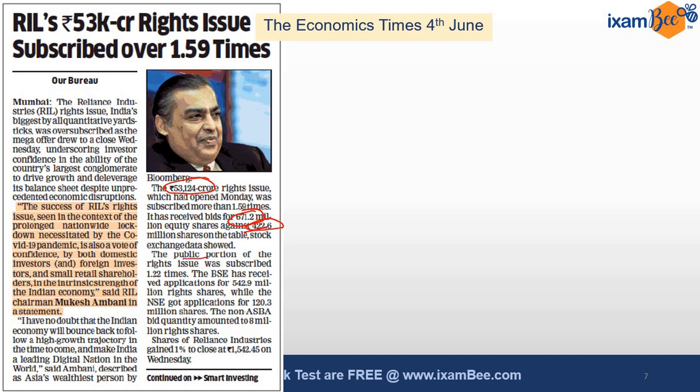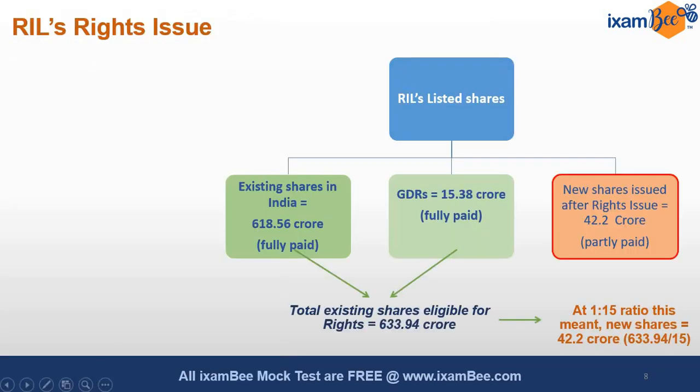And the public portion of the rights issue was subscribed 1.22 times. So you can understand that non-public, which is institutional investors or maybe promoter group, from their side oversubscription was higher because total oversubscription was 1.59 times. Understand what it means by oversubscription. Reliance said, I am offering 42.26 crore shares, but people are ready to buy 67.12 crore. Now let us understand this in detail.